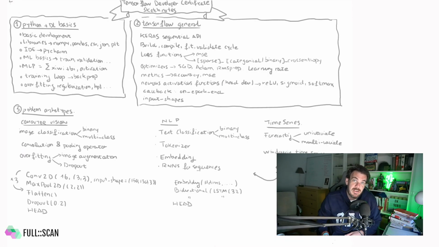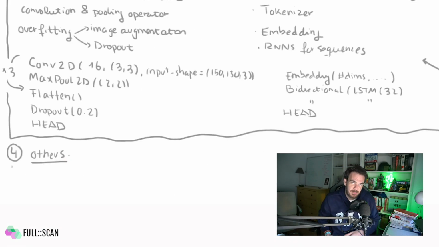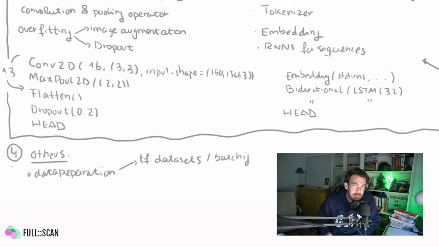Let me switch gears now and move to the final block, where I have put a number of other things to consider as well. Data preparation. This is a very broad topic that will naturally be tested on each of the problems to solve. You need to load data. Data can come in various formats like CSV, JSON, TF Records, or pre-existing TF datasets.